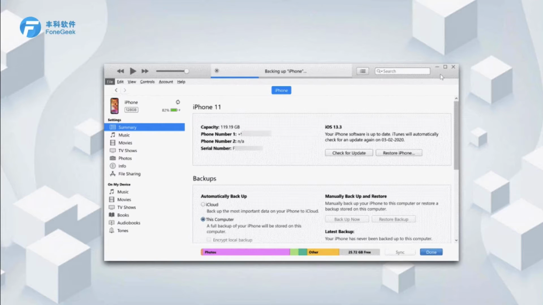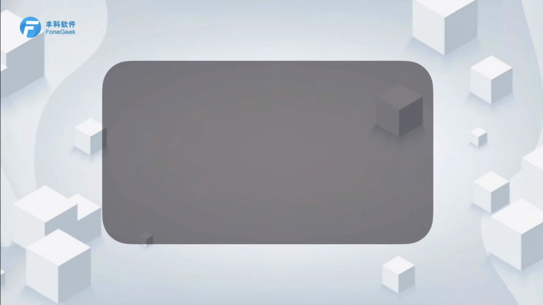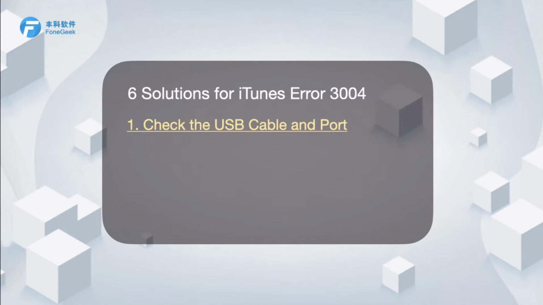iTunes error 3004 will probably occur after the upcoming iOS 15 update. To help you to fix this problem in the near future, here come 6 ways for iTunes error 3004. Keep watching please. First, check the USB cable and port.